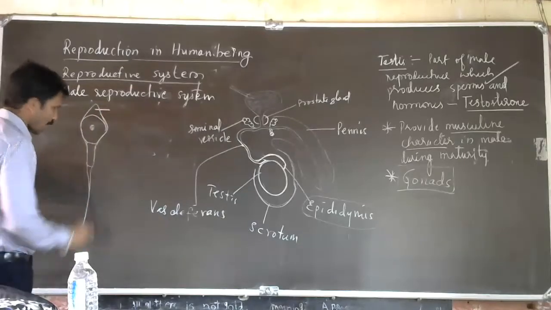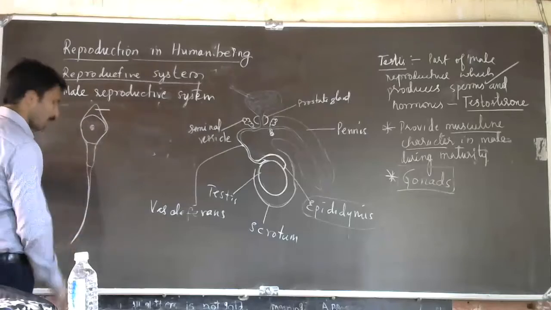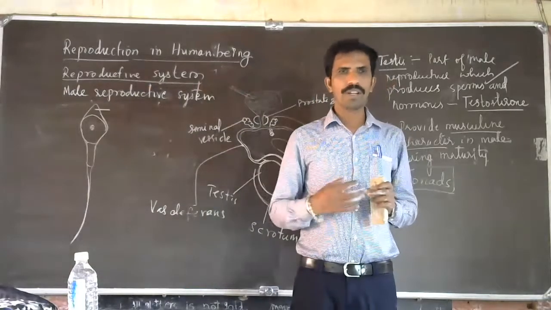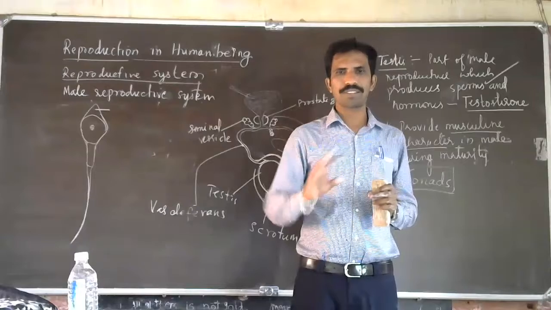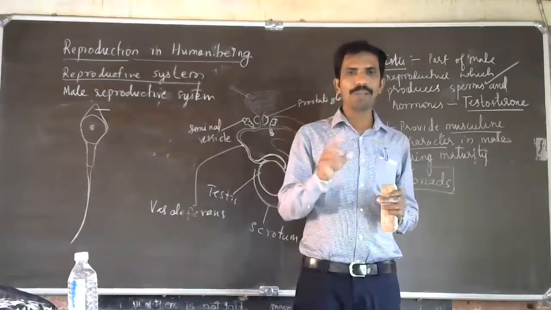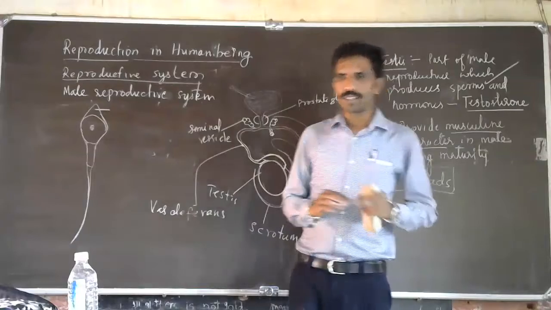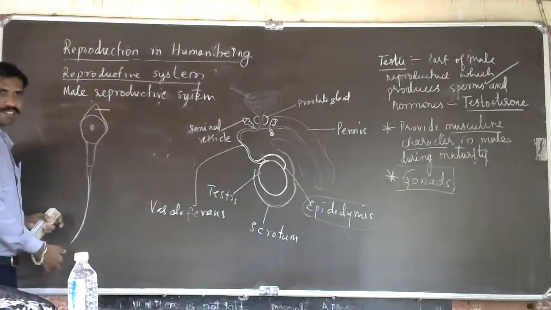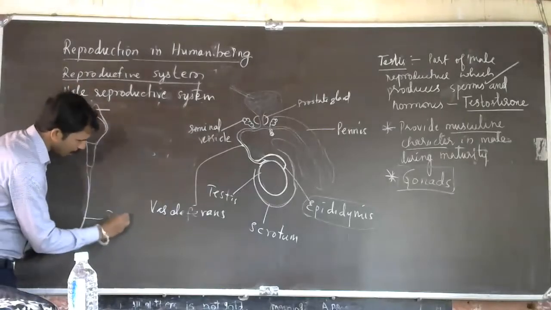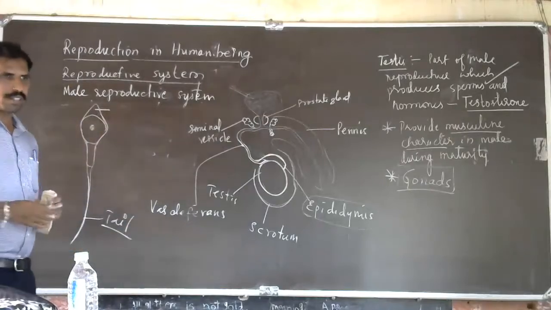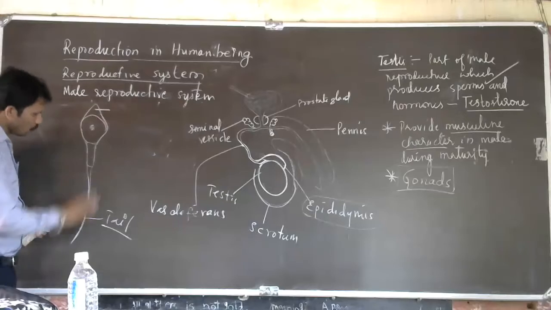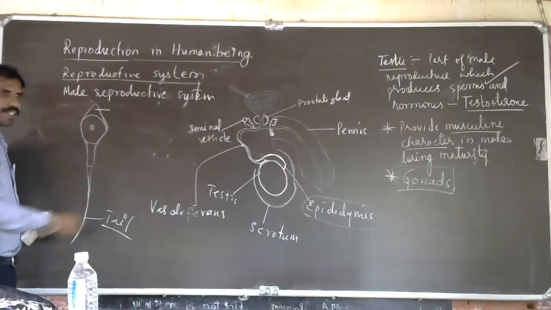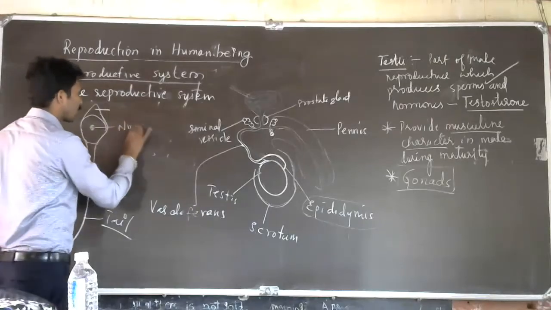See the shape. The shape of a cell depends on the type of function it does. Inside the body there are a number of types of cells with different shapes, and that shape is due to the functions of the body. This sperm is elongated and has a tail part, because it has to move. For movement, it is spindle shaped, sharp at both ends. It has a tail. So this is the nucleus.